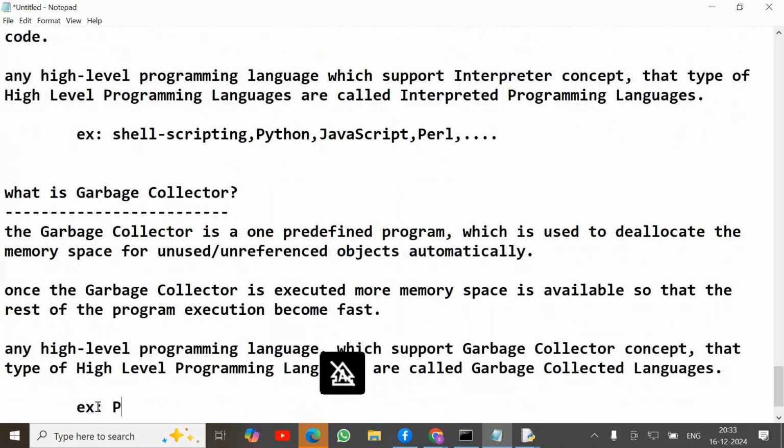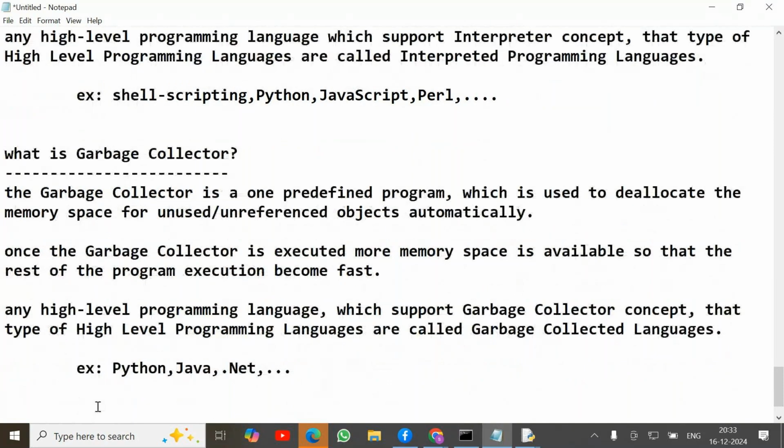Best examples: Python, Java, .NET, and so on. These languages support the garbage collector. Are you clear? Yeah, Python supports the garbage collector also.